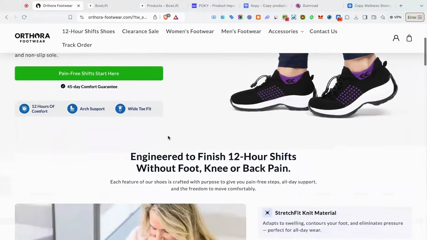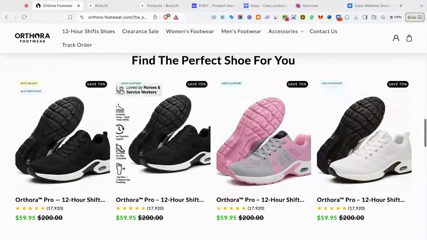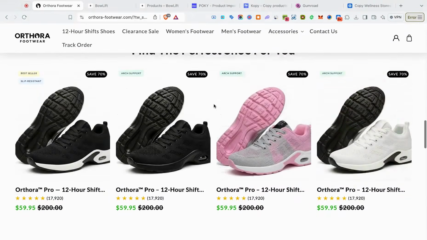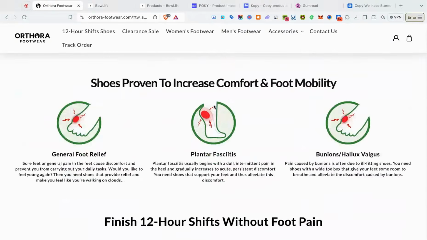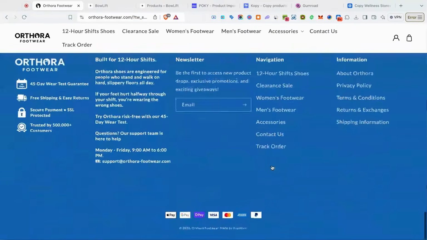All right. So Athora pretty much sells orthopedic shoes for men and women. All these products that they have, you can find on AliExpress, CJ Dropshipping, stuff like that, right? So there's really nothing special about what these guys are doing. You can easily replicate everything that they have going on inside of their business, right?